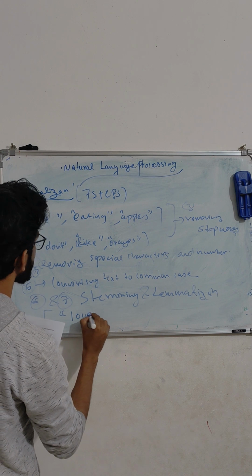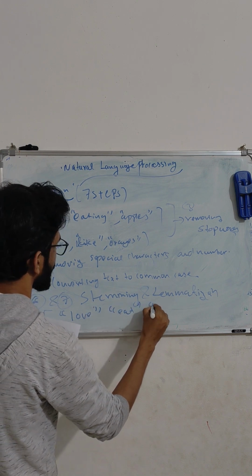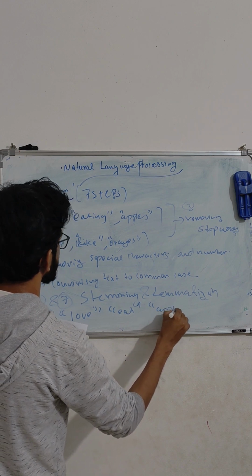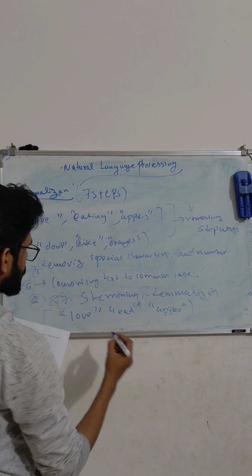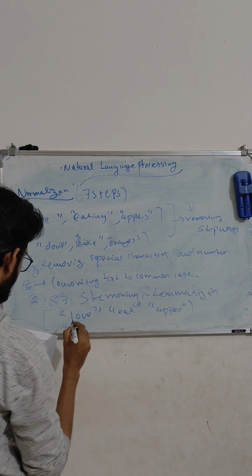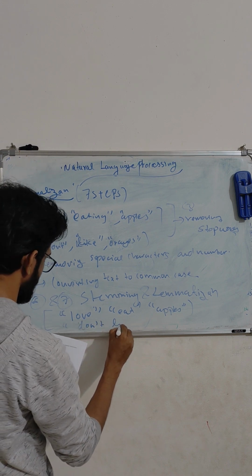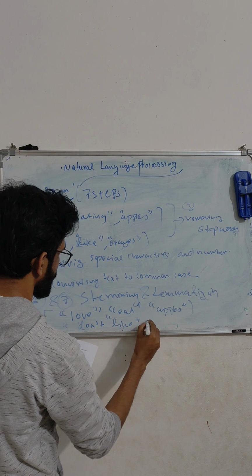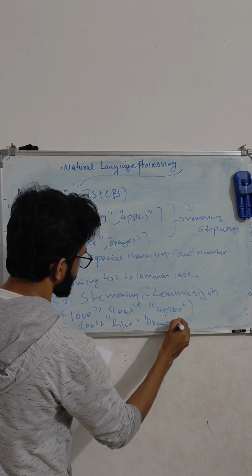So it's love, eat, apples. Similarly, in sentence 2, it's don't like orange. Oranges becomes orange, we removed the s, that's it.